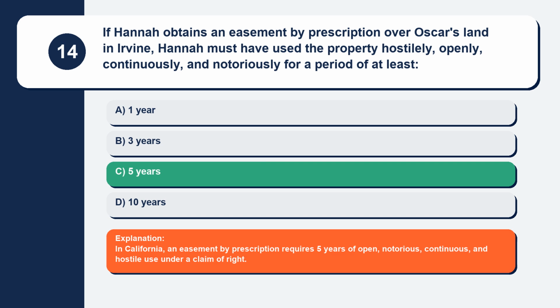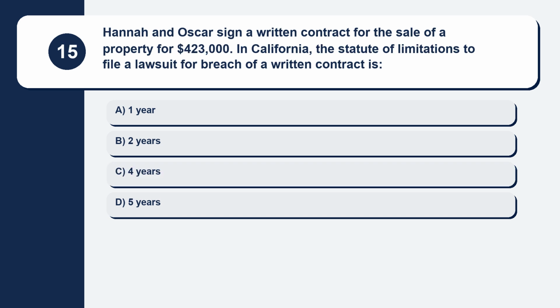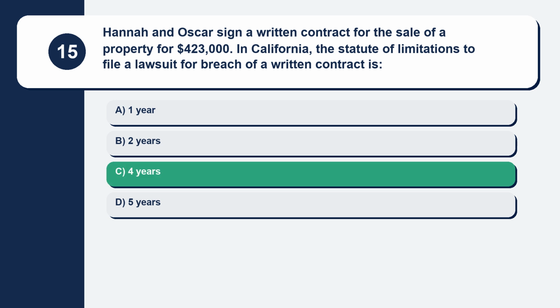Explanation. In California, an easement by prescription requires 5 years of open, notorious, continuous, and hostile use under a claim of right. Question 15. Hannah and Oscar sign a written contract for the sale of a property for $423,000. In California, the statute of limitations to file a lawsuit for breach of a written contract is. Here are your options. Option A, 1 year. Option B, 2 years. Option C, 4 years. Option D, 5 years. The correct answer is option C, 4 years.